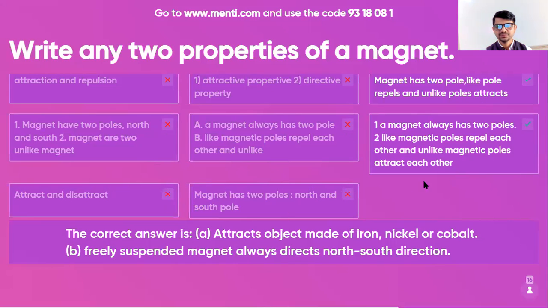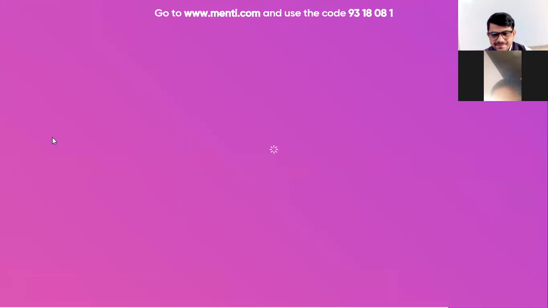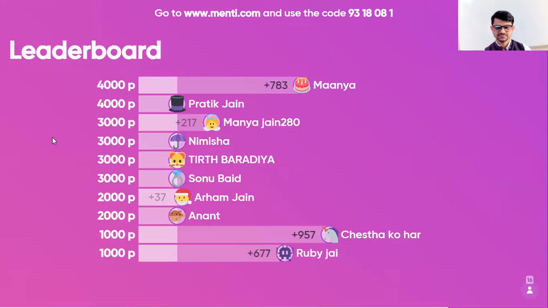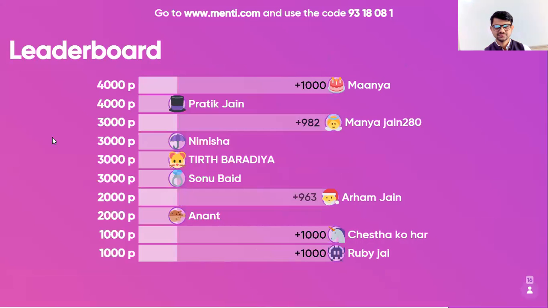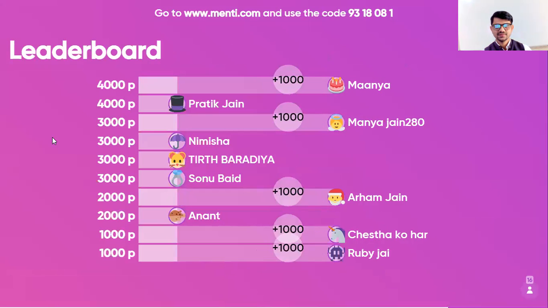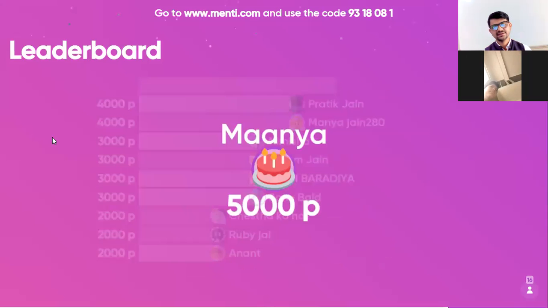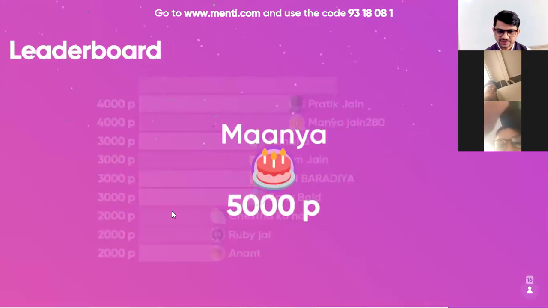Magnet has two poles, north pole and south pole. That's it. I will correct it only with the two properties, not one. So let's see. This time Manya on top, Pratik on second. So Manya has won the game.